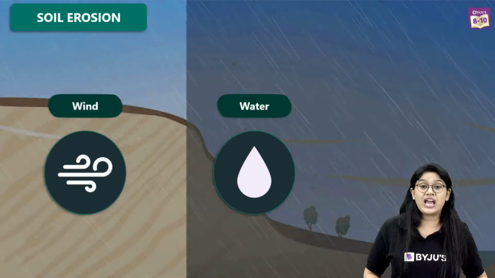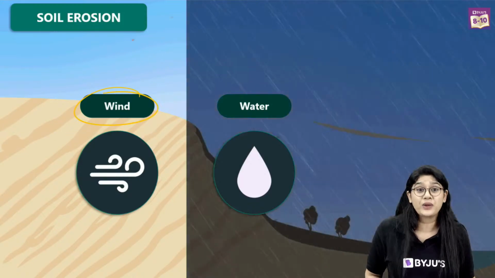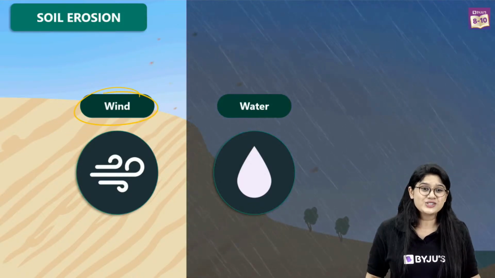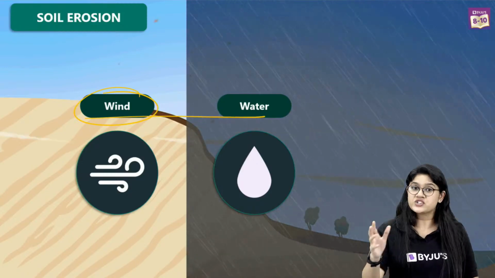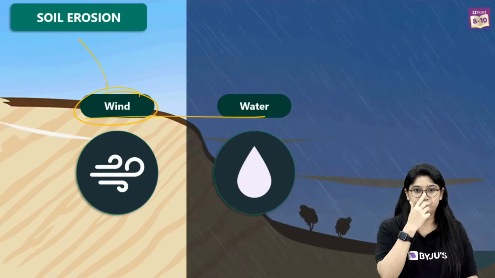Then in the same way, we have the wind that will be playing the bad cop over here in carrying away the top layer of the soil. So over here we have two agents that will be causing the soil erosion. We have wind and the water.